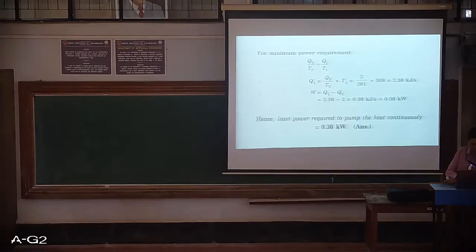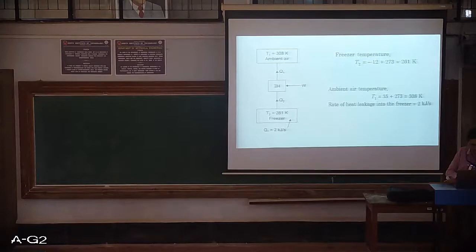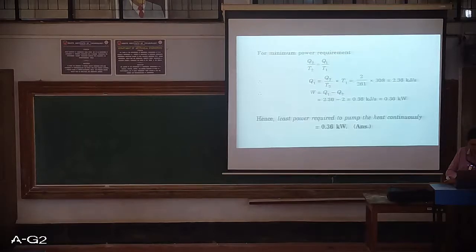Now what will happen for minimum power requirement? Q2 by T2 is equal to Q1 by T1. Q2 is the heat which is entering into the freezer, and that has to be removed out. So Q2 will be nothing but 2 kilojoule per second. So Q1 is equal to Q2 by T2 into T1, and Q2 is substituted as 2, T2 is 261, and T1 is 308.